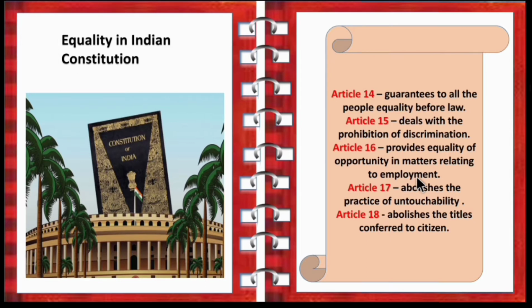Then Article 17 abolishes the practice of untouchability. Then Article 18 abolishes the titles conferred to the citizen. So these are all the articles in our Indian Constitution which enforce equality in the society.